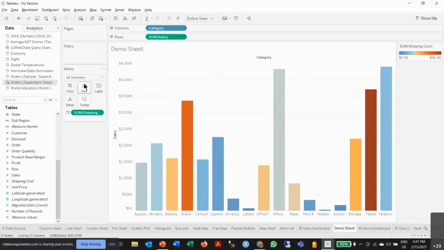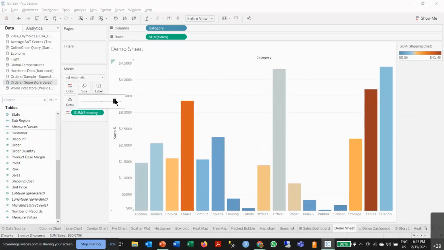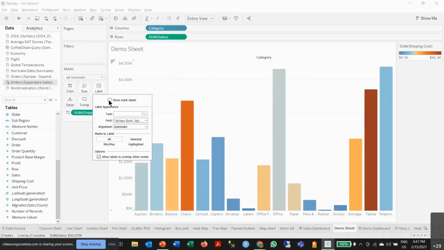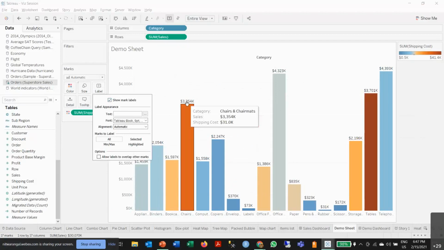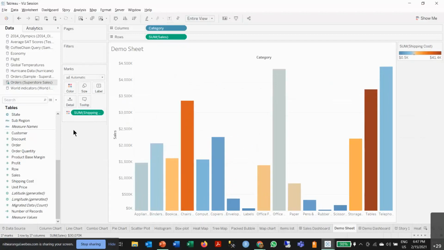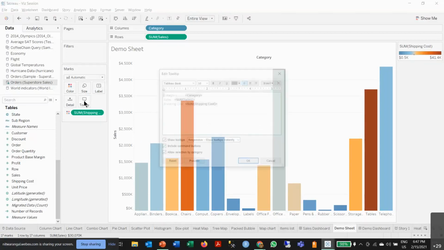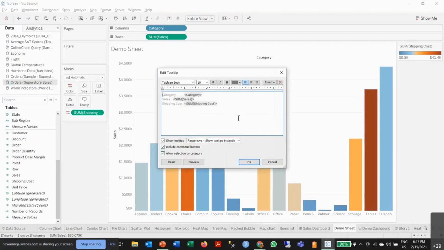And again, you have size. You can reduce the bar chart size accordingly. Your text labels, you can click on marks labels and it will show you the value of that particular bar. This is called a tooltip. As I hover over any of the bars, you can see there is a tooltip that shows me the details about categories and sales. So I can edit this tooltip by going into this pop-up, bold, italics, and the similar functions we have.